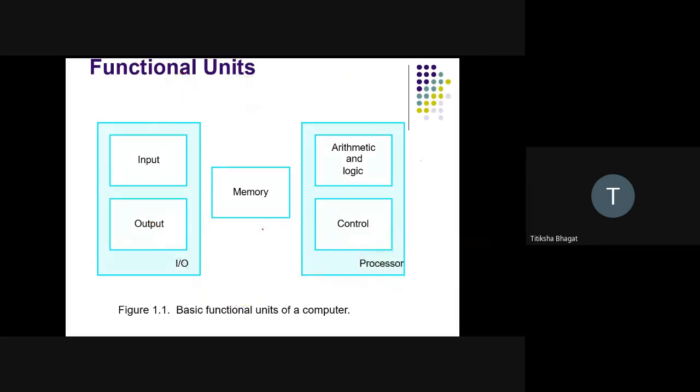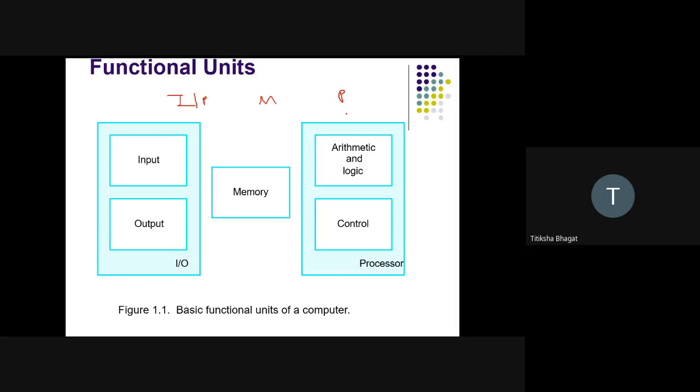Similarly, imagine that, like our body, we have different units of a computer system. We need an input output unit, we need memory, we need a processor. Can you roughly tell me the job of the input output unit?